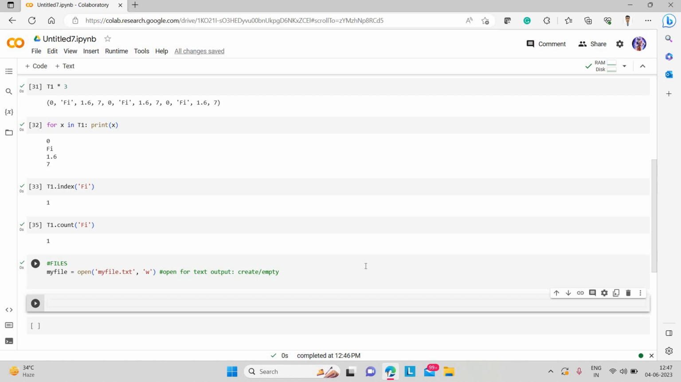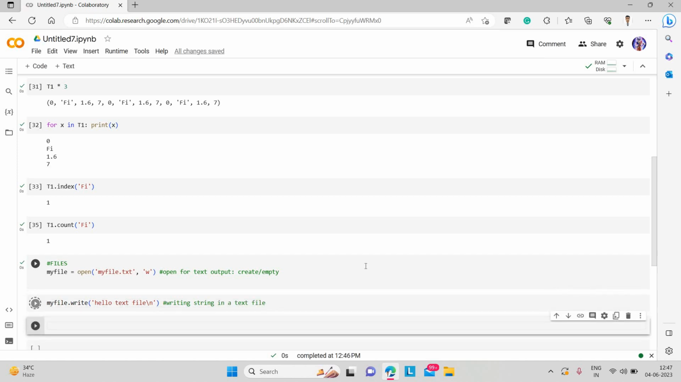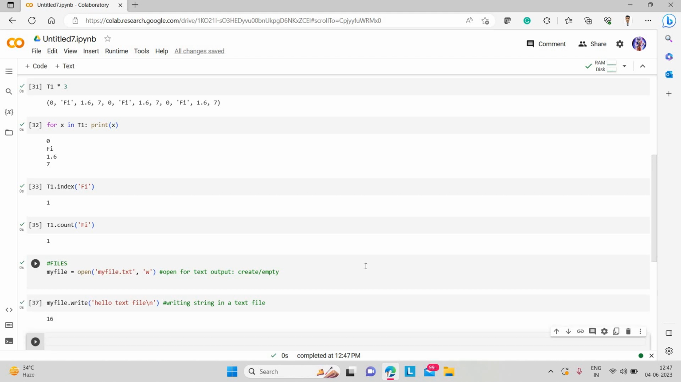Now we want to write something in this file. For that we'll write the name of the file, myfile.write, and we write "hello text file" and add a new line. We are writing a string in a text file. It displays the number of characters that are there in the text file.